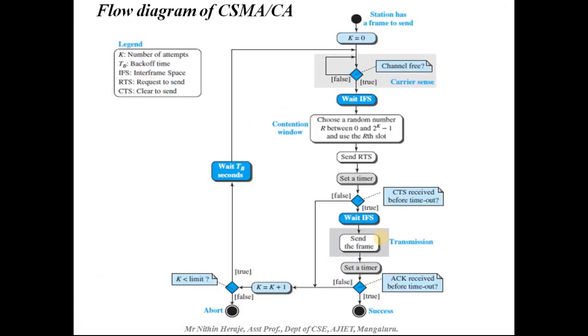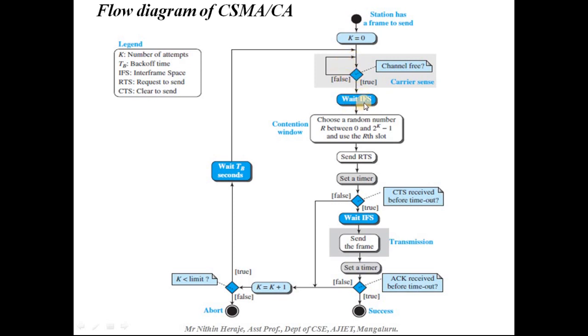This is the flow diagram of CSMA CA. So initially the value of k will be 0 when a frame has to be sent from the station. It sets the value of k equal to 0, and it checks if the channel is free. If the channel is free, then it will wait for IFS. If not, it keeps on sensing.